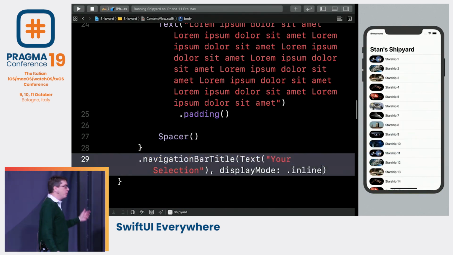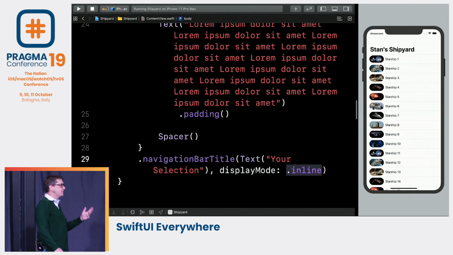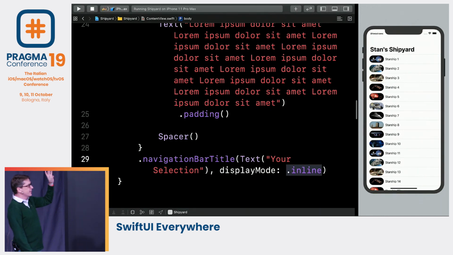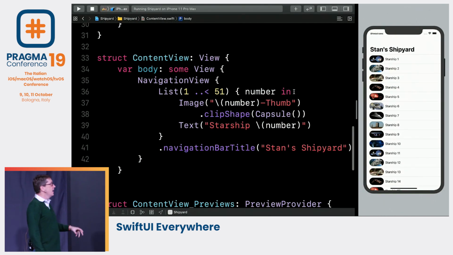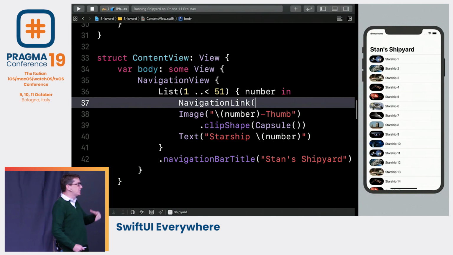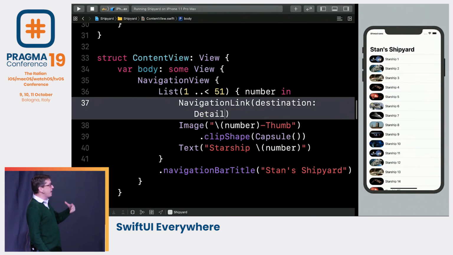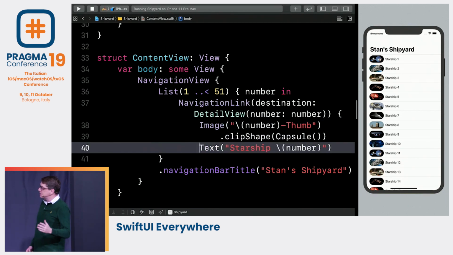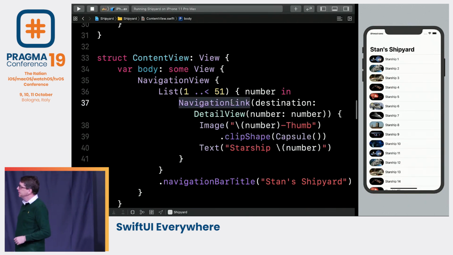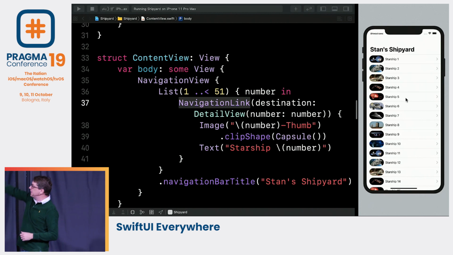And now to push that, we can go back to our original view. And we can say, I want to take the text and that image. I want to wrap that inside a navigation link. So it will point to our destination of the detail view with the number that was tapped. Then just push it all in, end the brace. And immediately pops in disclosure indicators.